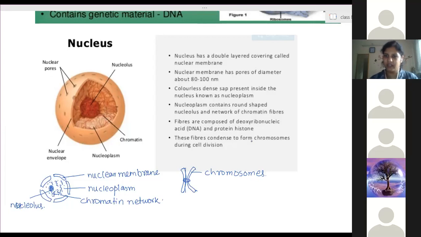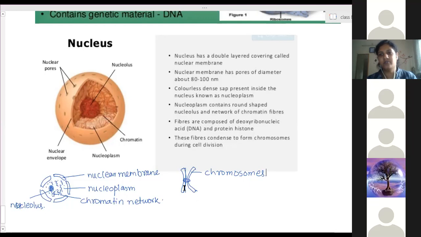Genes are transferred from parent plants to the offspring plants, the progeny, the new plant, which we call the offspring. So the characteristics have been transferred from parents to offspring. That transfer takes place with the help of genes. Now where are these genes available? Those genes are present on these chromosomes.